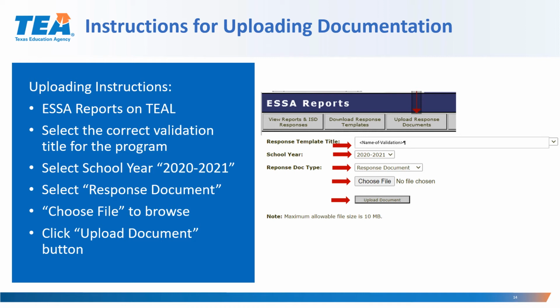The LEA should upload the required documentation through the ESA Reports application on TEAL. Inside ESA Reports, select the tab labeled Upload Response Documents. Then select the correct validation title for the program. Select School Year 2020-2021. Select Response Document as the document type. Click on the Choose File button to browse to the file location. And finally, click the Upload Document button.